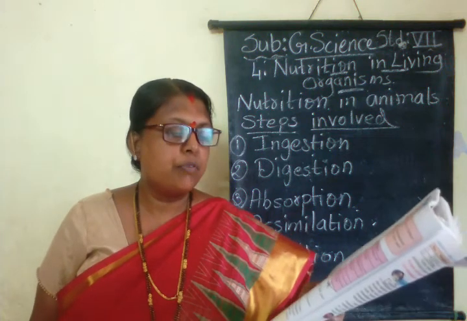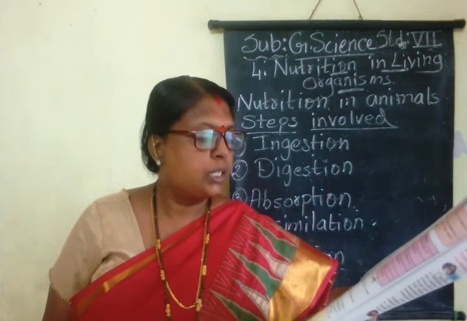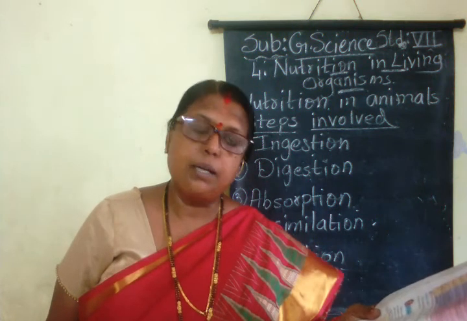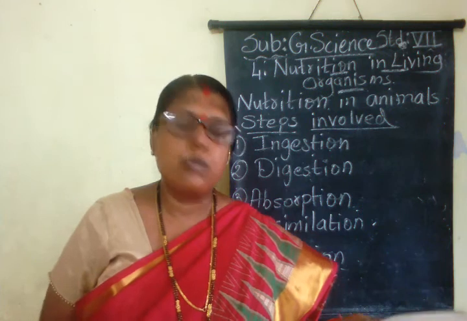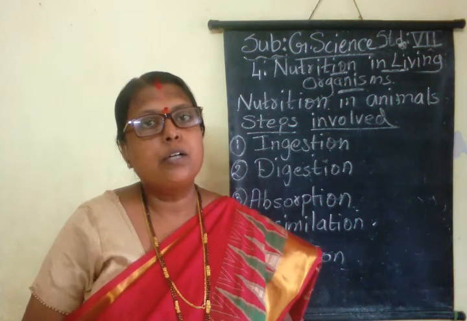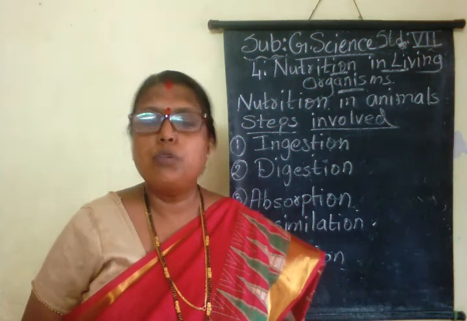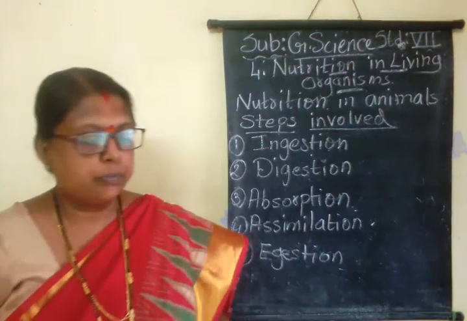Assimilation is the utilization of absorbed food by cells and tissues for energy production, growth and repair. And egestion means removal of waste products from the body. The waste and undigested part of the food that is not useful to our body is given out through the process of egestion.